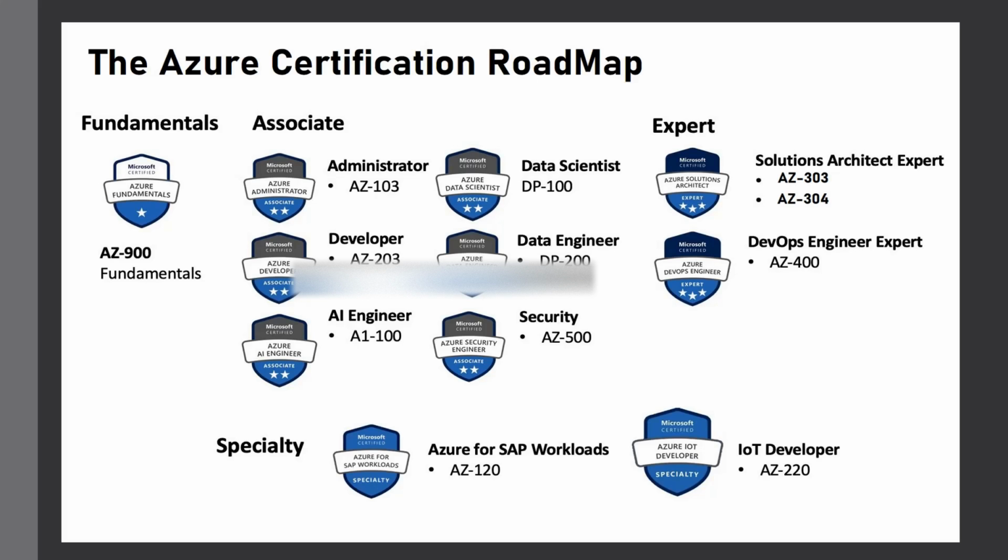Then as an intermediate level, you have associate level exams. You can categorize them into administrator, data scientist, developer, data engineer, AI engineer, and security. These are the associate level certifications. Then we have the expert level exams as well: solution architect expert and DevOps engineer expert. Then specialty, such as SAP workloads and IoT developer, Internet of Things developer.